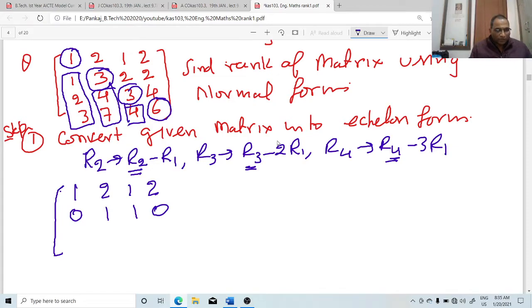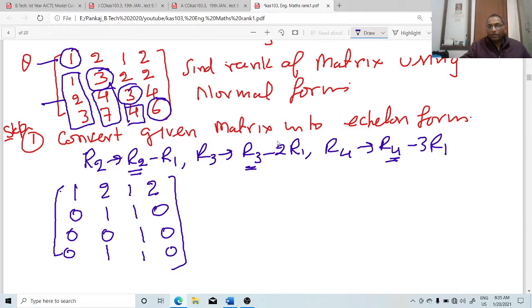R3 minus 2R1: 2 minus 2 is 0, 4 minus 4 is 0, 3 minus 2 is 1, 4 minus 4 is 0. Now R4 minus 3 times R1: 3 minus 3 is 0, 7 minus 6 is 1, 4 minus 3 is 1, and 6 minus 6 is 0. We get this one. So step number 1 is complete.